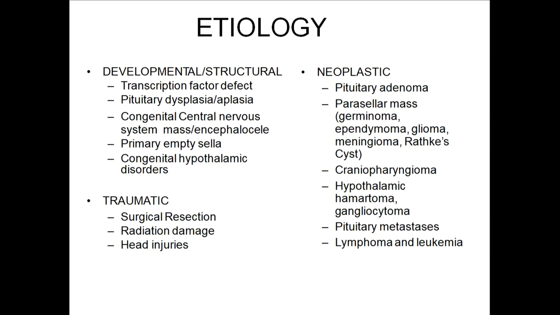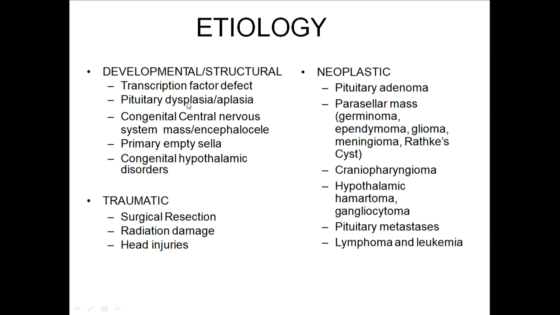If those transcription factors are deficient, then hormone synthesis won't occur, causing hypopituitarism. Just remember that some transcription factor defects are involved in the etiology of hypopituitarism: pituitary dysplasia or aplasia, congenital central nervous system masses or encephalocele, primary empty sella (I'll be telling about empty sella in later slides), and congenital hypothalamic disorders.